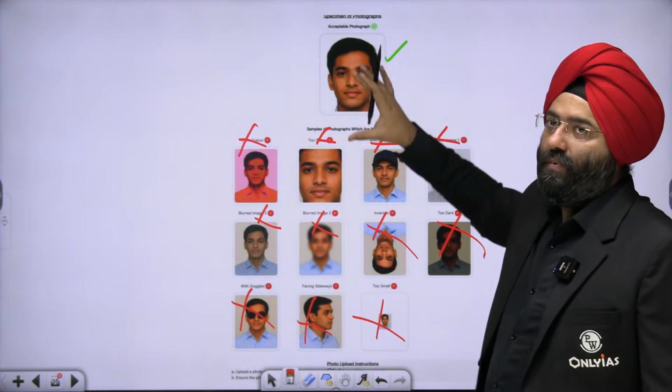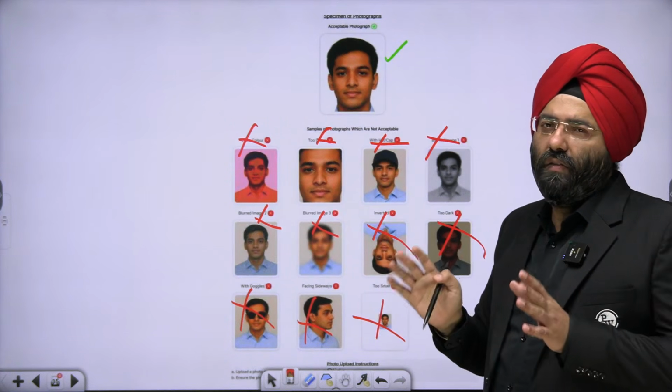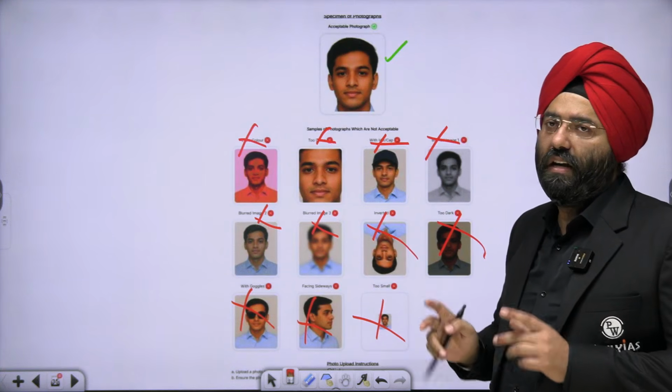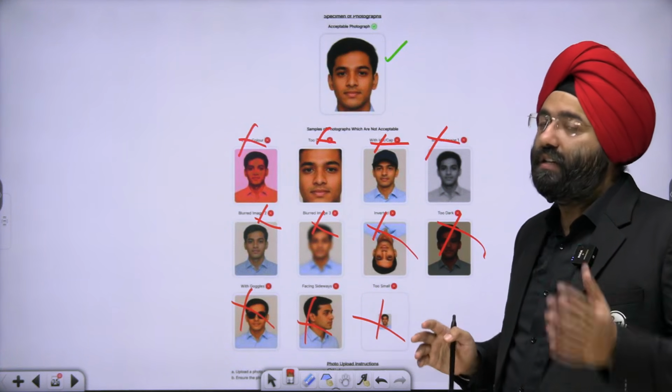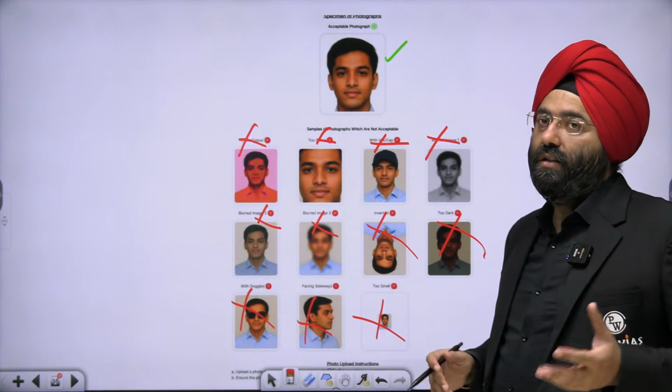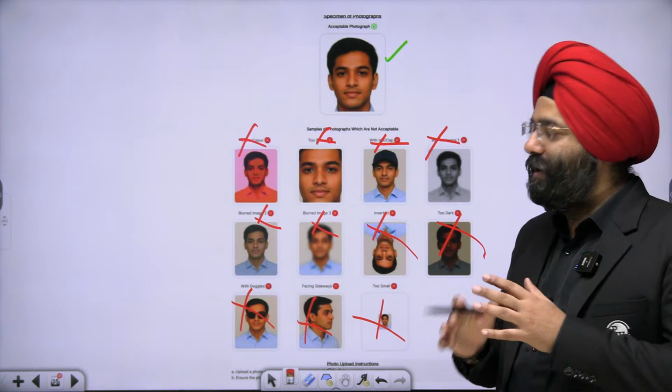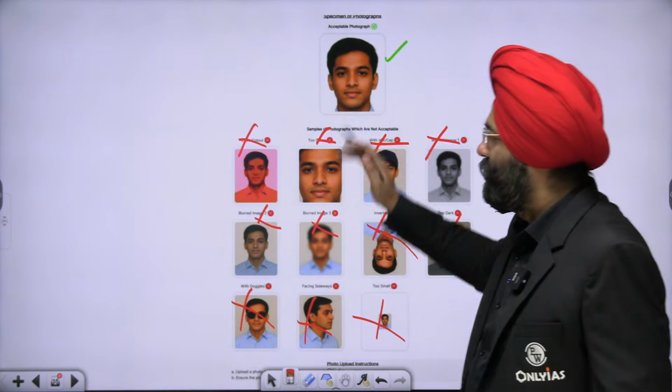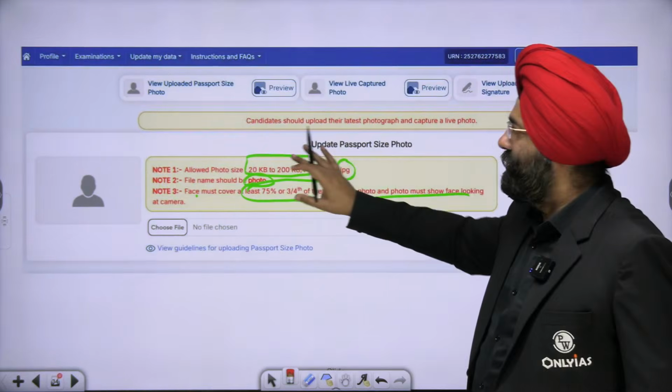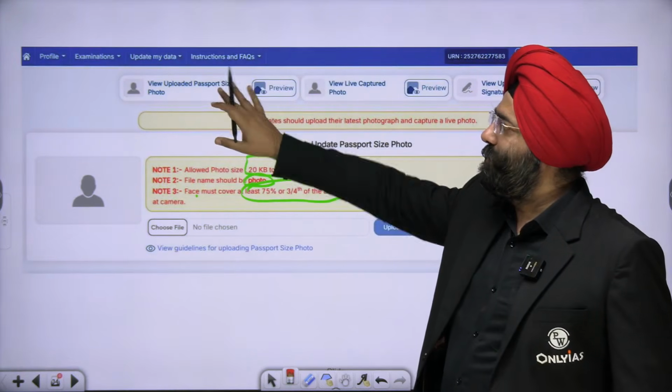This is a type, so please remember, it should cover at least close to 75% of the area of the photograph. That is why it will be accepted. Otherwise, it is going to be rejected, and you know, form rejection is something very big trauma for you, right? So you should be very careful. This is the format in which you are going to upload the passport size photograph.